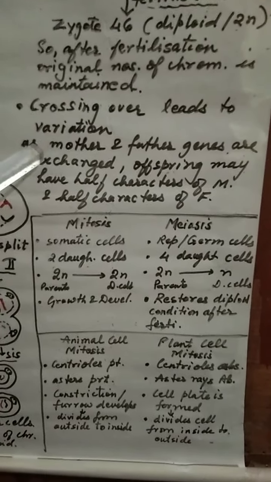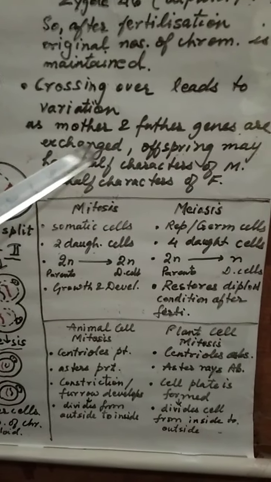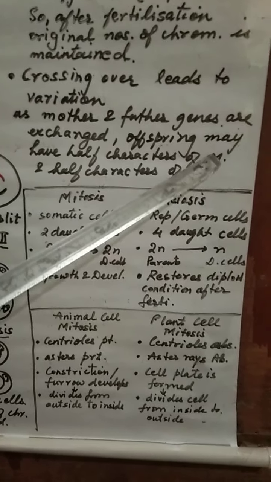So we can say after fertilization, original number of chromosomes is maintained or regained. Secondly, we have seen crossing over leads to variation. So as mother and father genes are exchanged, offspring may have half the character of mother and half the character of father. This is called variation.